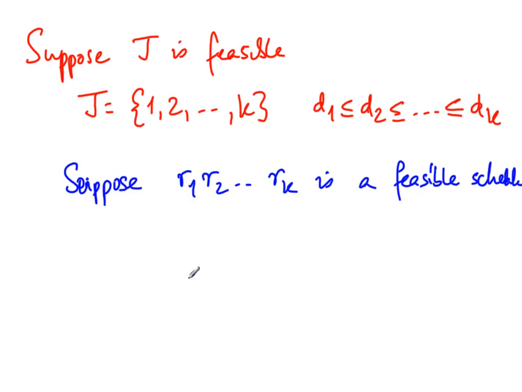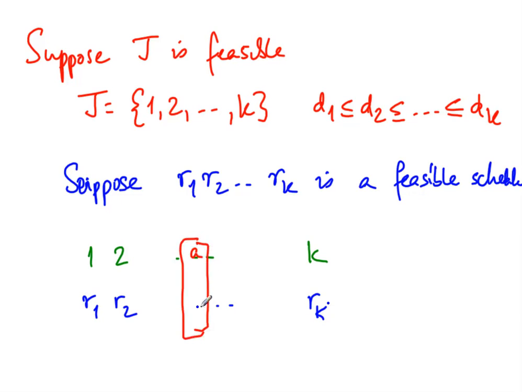So what we will show is that in fact this schedule can be modified to the schedule that we had above. So now let's look at our schedule. Our schedule is 1, 2 up to K, and the schedule that we are given, which is feasible but not the same, is R1, R2 up to Rk. So it is some permutation of 1 to K. So there is some earliest position, let us call it A, where these two disagree. So A and RA are not the same.